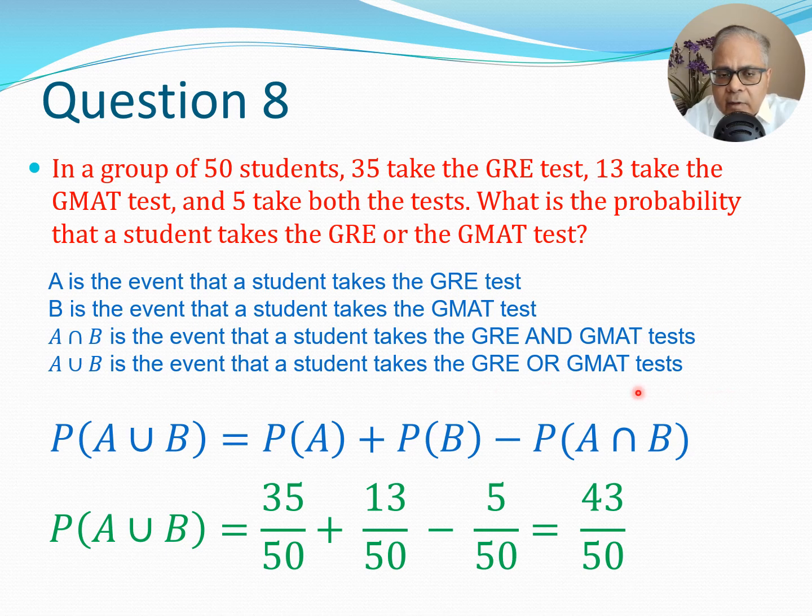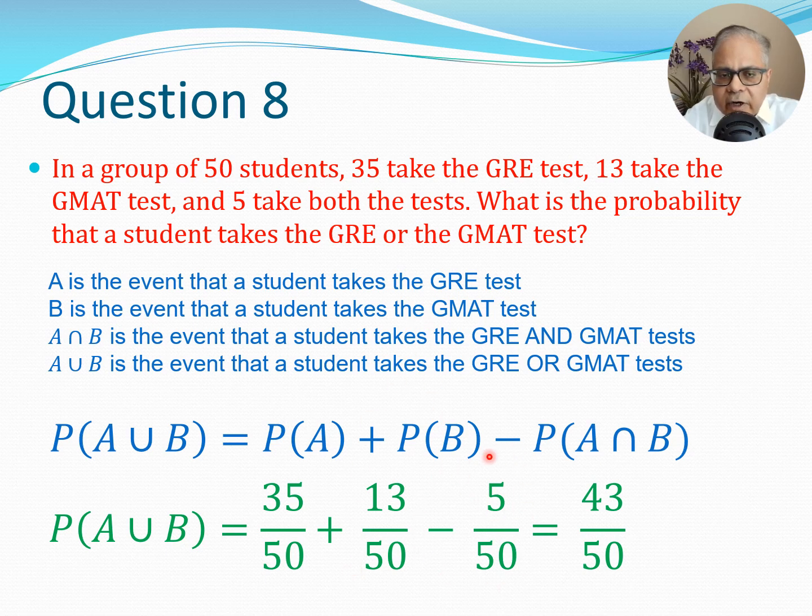So again, remember union is OR, and as far as AND is concerned, that is the intersection. This is something which we can recall from Venn diagrams. So now we have this formula here relating P(A union B) to P(A intersection B) and P(A) and P(B), and in this case all these three numbers are given. So P(A) would simply be 35 divided by 50. So this is the probability of the students taking the GRE test. The second is 13 divided by 50, so that's the probability of the students taking the GMAT test.